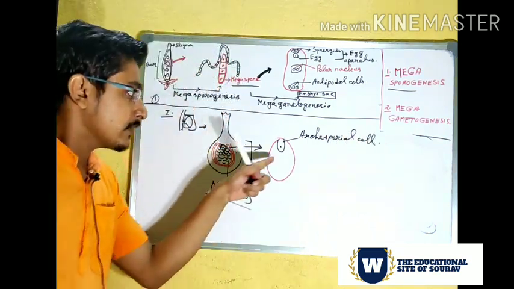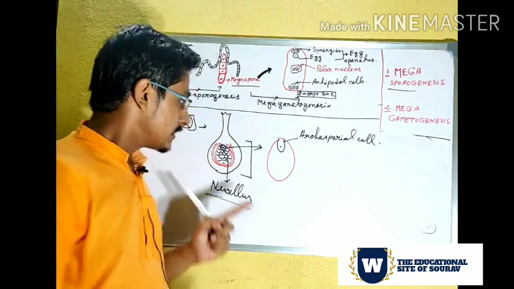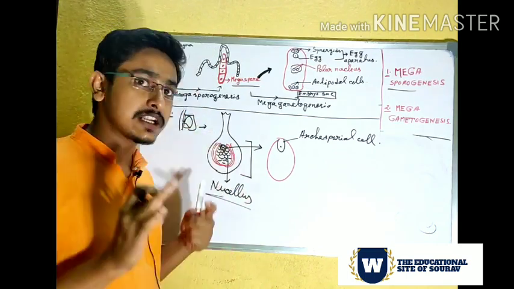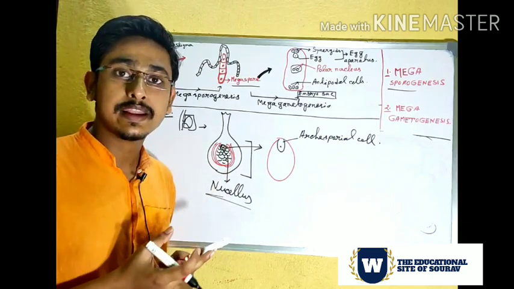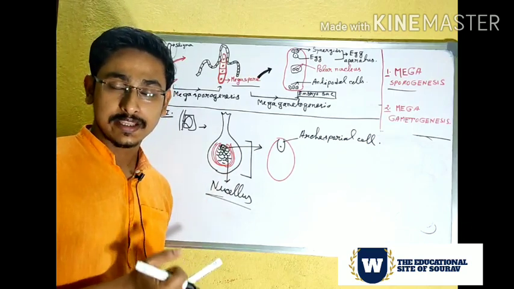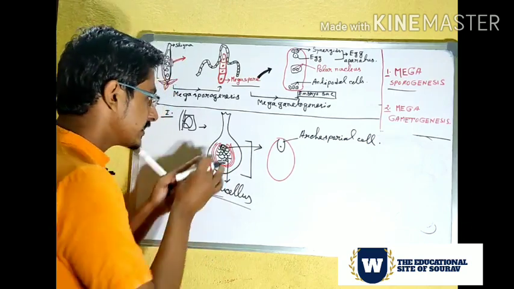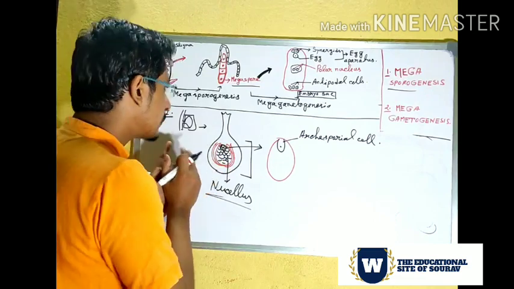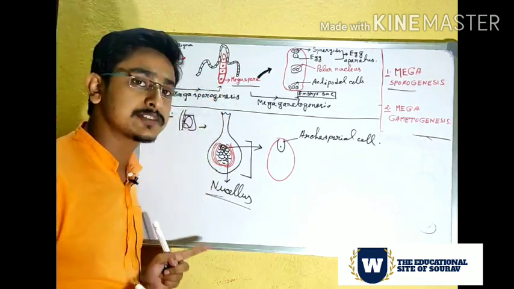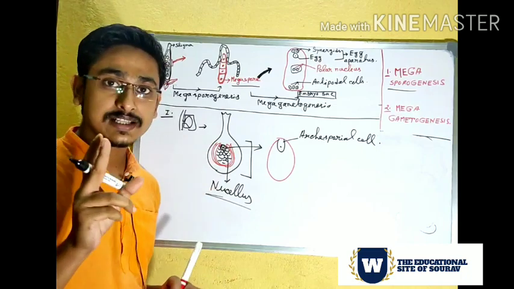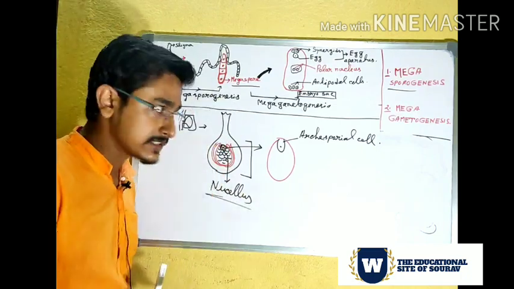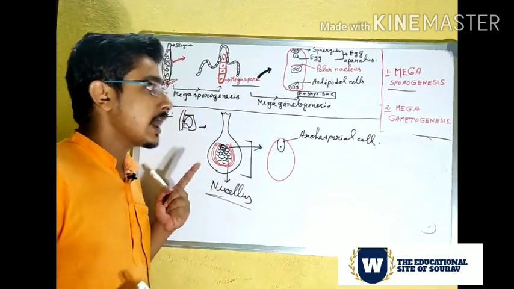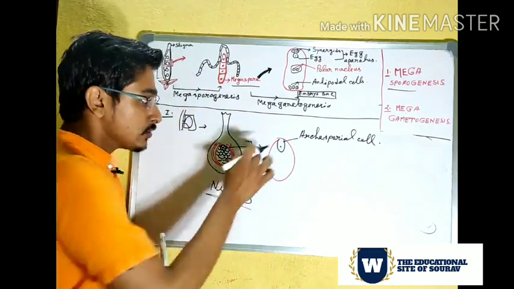What is this archesporial cell? In the nucellus there are so many cells, but these cells are not in active form. They are inactive, that means they do not perform the megasporogenesis process. Thus one single cell performs the megasporogenesis process, and that cell is known as the archesporial cell.